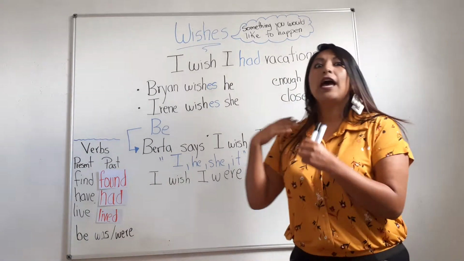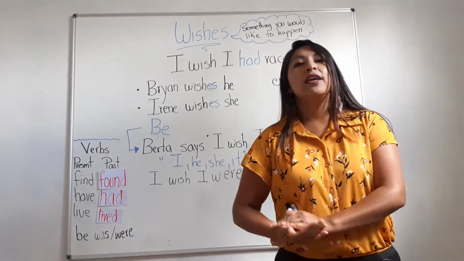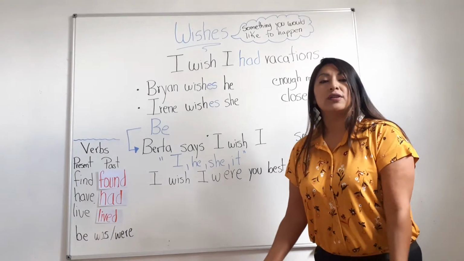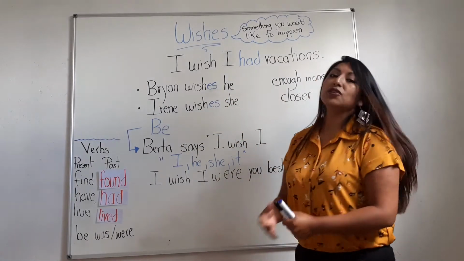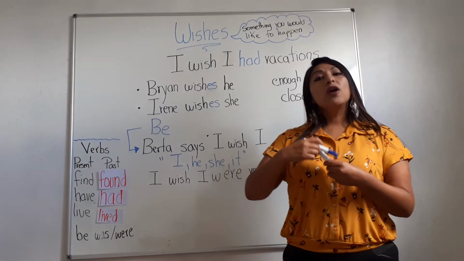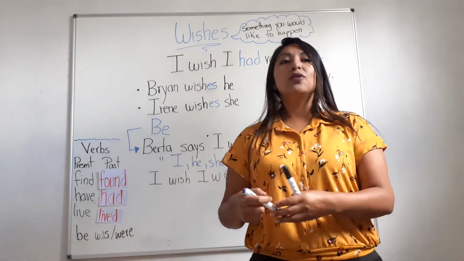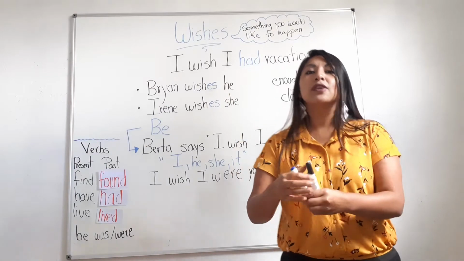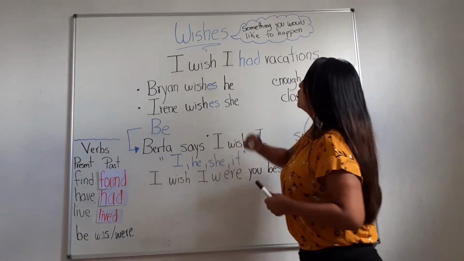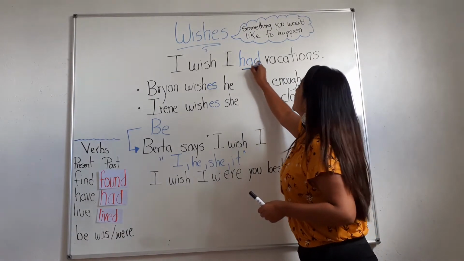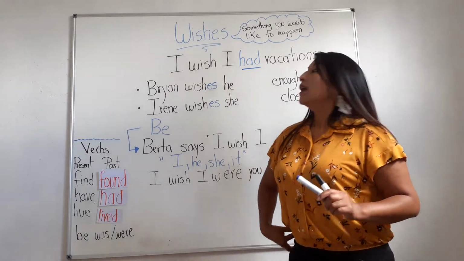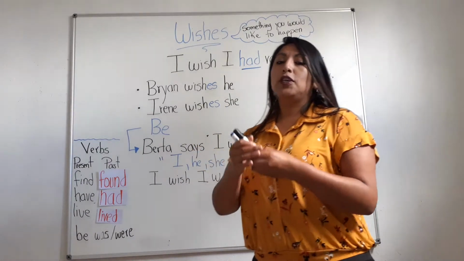So it means I am working a lot, I am kind of stressed, and what I want is to have vacation. So the idea is, I wish I had vacation. Here I wrote the verb in color blue, just for you, because as I told you, we need verbs in past. So the verb in past is had. I wish I had vacation. I have more examples here.